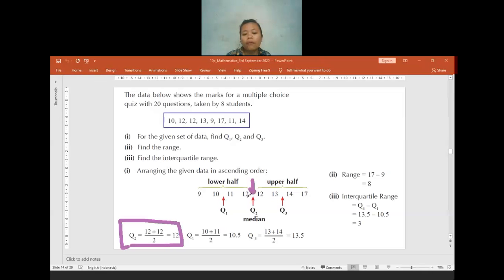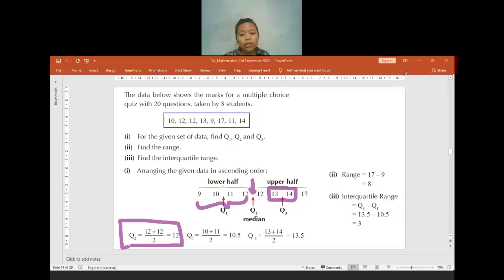So the number 12 will be used again for finding the lower quartile. From 9 until 12, we have to find the lower quartile. The lower quartile will be in between 10 and 11. How do we find the value in between 10 and 11? You can just add 10 and 11 and divide by 2. We have 10.5. For the upper quartile, we find the value in between 13 and 14, which is equal to 13.5. Is there anyone having any question?